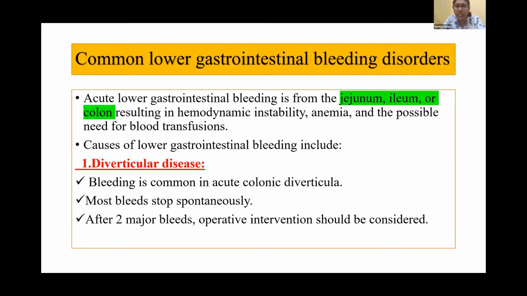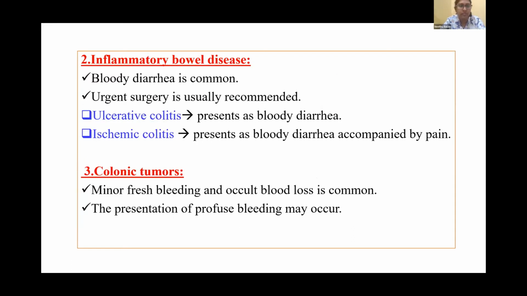Coming to the common lower GI bleeding disorders, acute lower GI bleeding is from the jejunum, ileum, or colon, resulting in hemodynamic instability, anemia, and the possible need for blood transfusions. The causes are, number one, diverticular disease. Bleeding is common in acute colonic diverticula, and most bleeds here stop spontaneously. After two major bleeds, operative intervention should be considered.